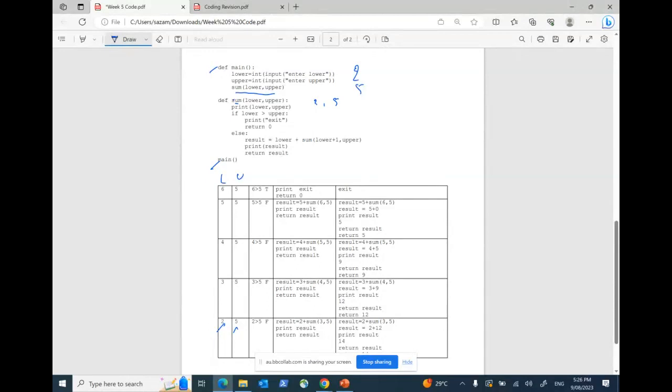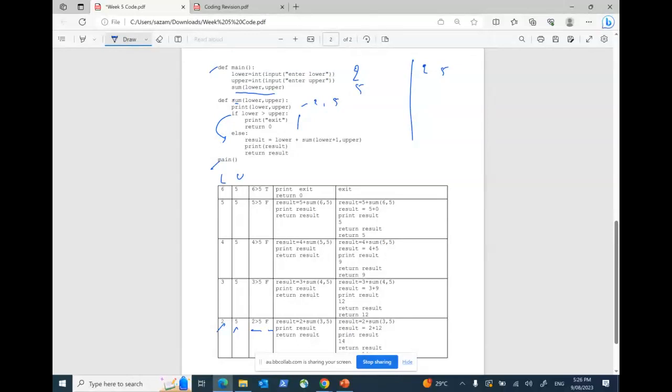Then I'm saying print lower, upper. That means if you see the console, because I didn't print the output, but if you see the console, it will print what? 2 and 5. Yes or no? Yes. Up till this is clear. Now, if lower is greater than upper, is lower greater than upper? No. So what is the output? False. Is that correct? If lower is greater than upper, then it will print exit, otherwise I will return 0. But it is not greater than upper. So what will it do? It will go to the else condition. Yes or no? Yes.